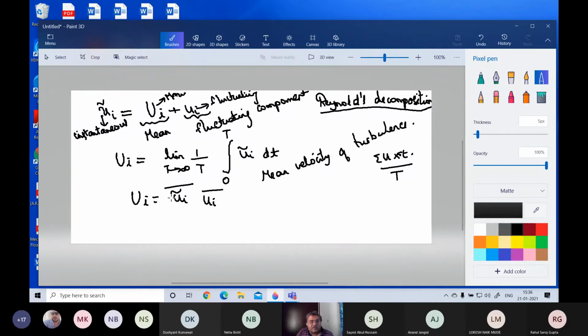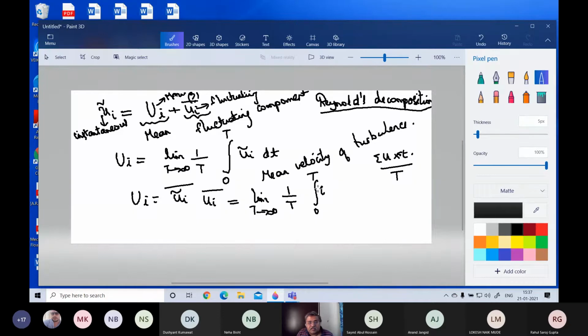So what we have, UI tilde is equal to this thing, UI. Now let us see what is the mean of a fluctuating thing like this. That is what we are trying to see. This is equal to, let's just substitute in that expression, limit as t tending to infinity, 1 by t integral 0 to t.